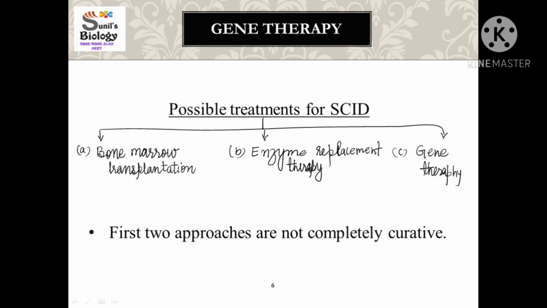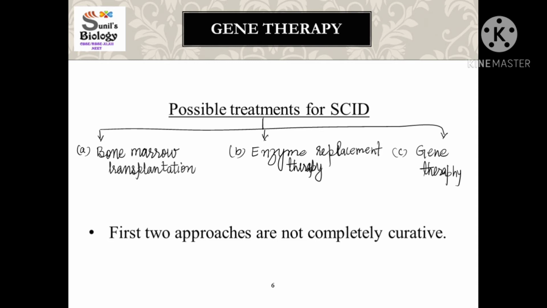Now the question comes, what are the possible treatments for this severe combined immunodeficiency syndrome? Remember, this is a question which is asked many a time in the CBSE. The first possible treatment is bone marrow transplantation. This is a surgical treatment in which the bone marrow is replaced with healthy bone marrow, but since it is a costly treatment and so many other problems are there and the success rate is also very low, bone marrow transplantation is not successful for every person.